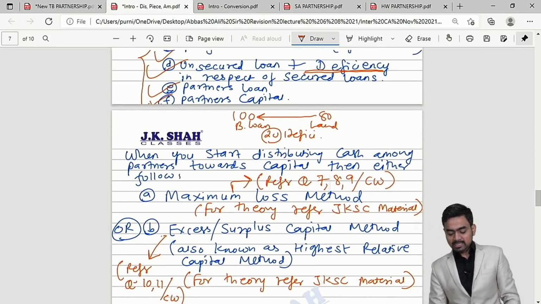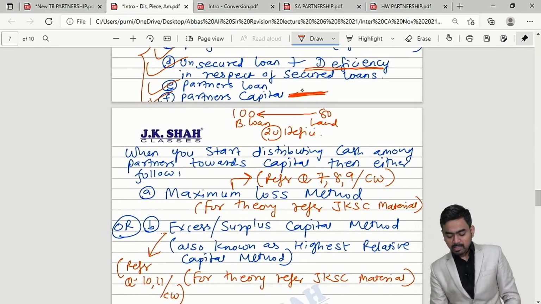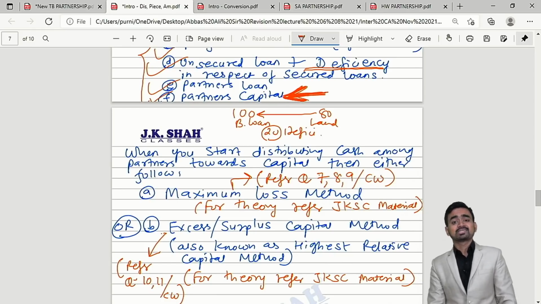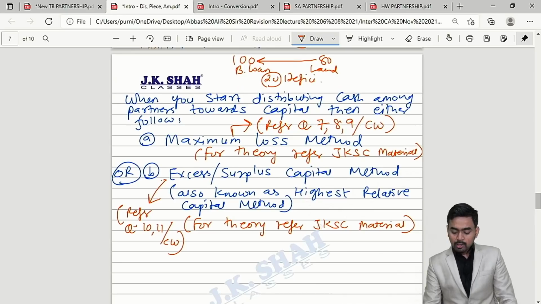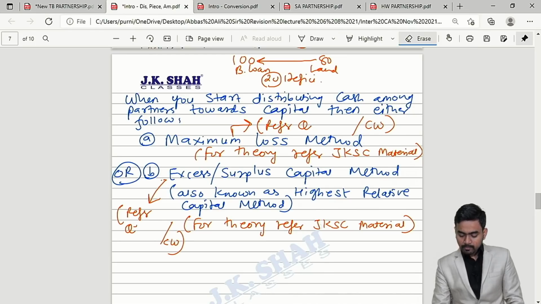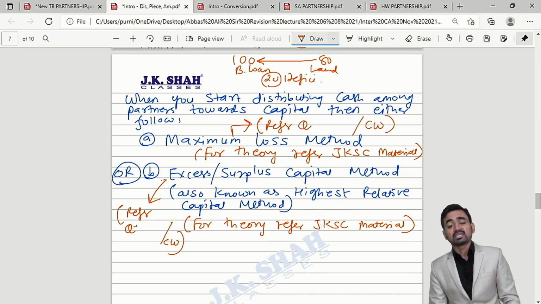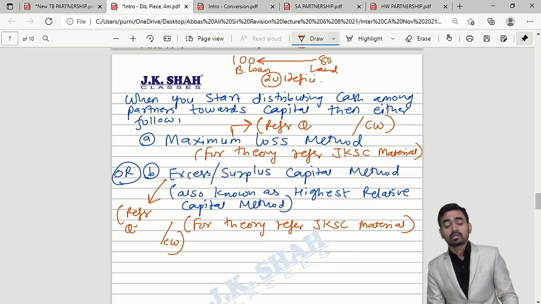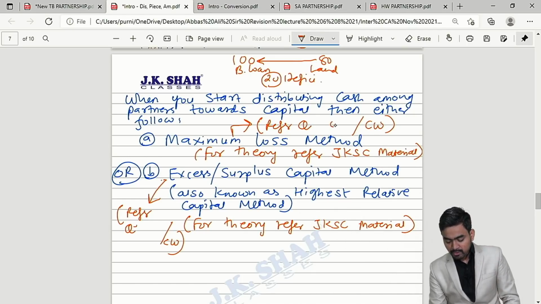Now the last important point: when you start making payment to partners towards their capital, we have 2 methods. Here you can see on the screen, my dear students. Number 1, maximum loss method. For this you can refer question numbers 10 and 11 of the classwork JK Shah Classes material.